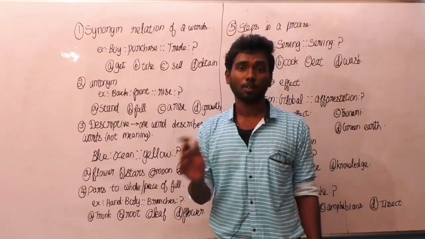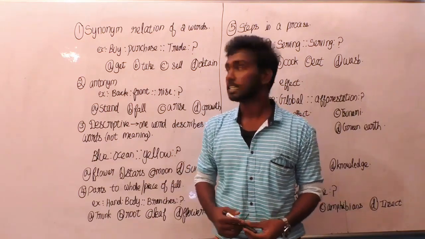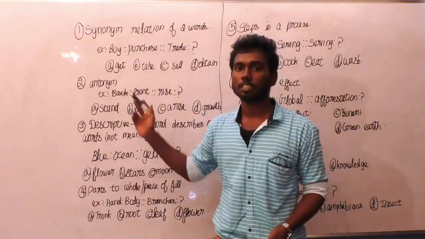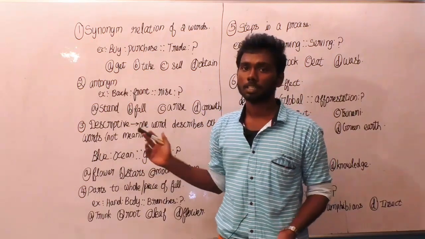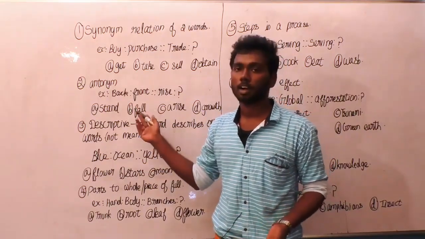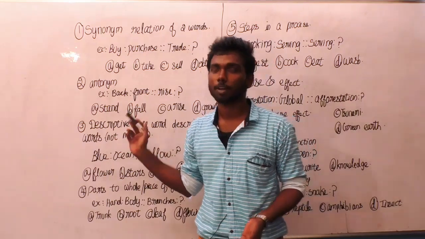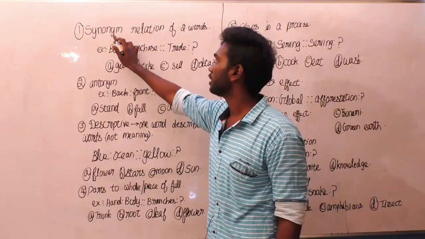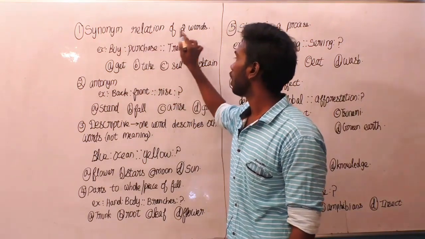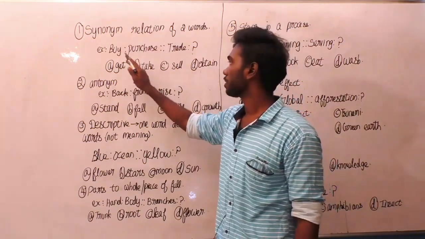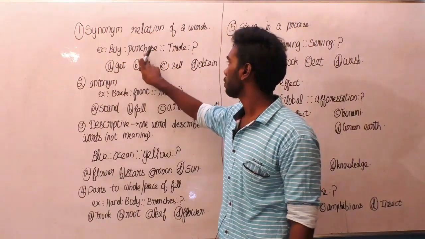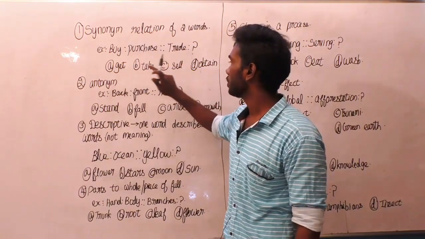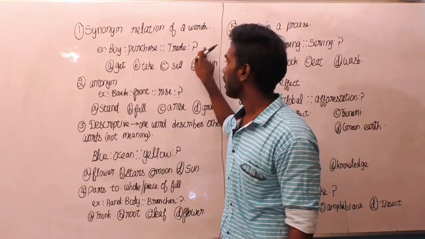Okay students, before solving previous year questions, let's see the types of analogical questions asked in various competitive exams. These exams are concentrated mainly on GATE and SSC JE point of view. And here is the first question. In verbal analogy, you will be asked to find the synonym relation of two words. Let's see the example question. Buy is to purchase, trade is to dash. We have to find a similar word.